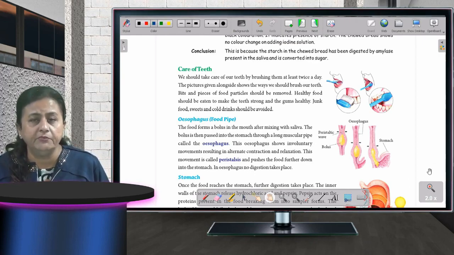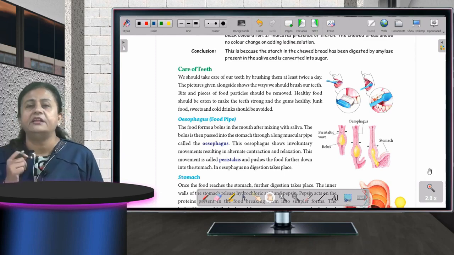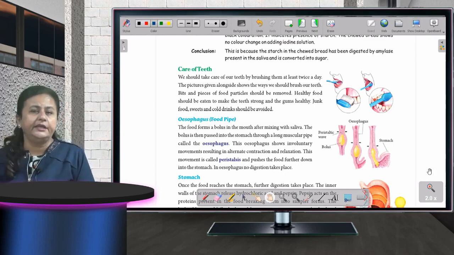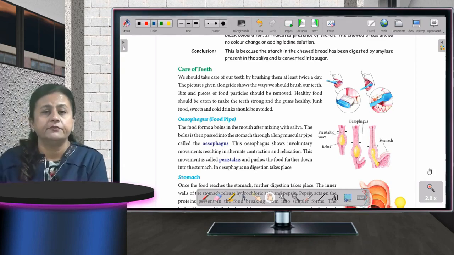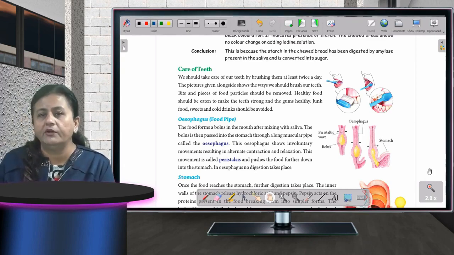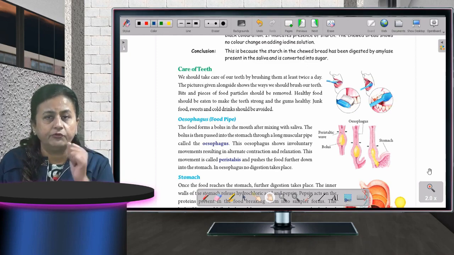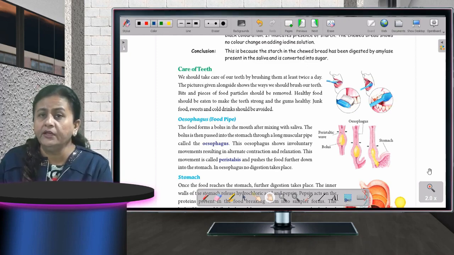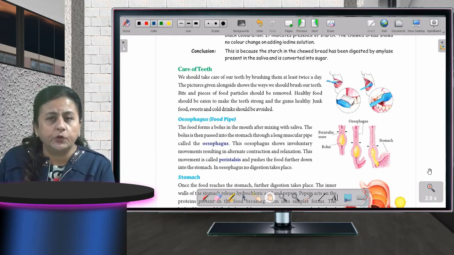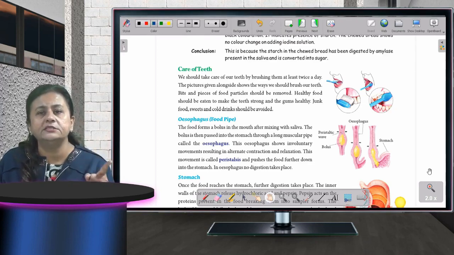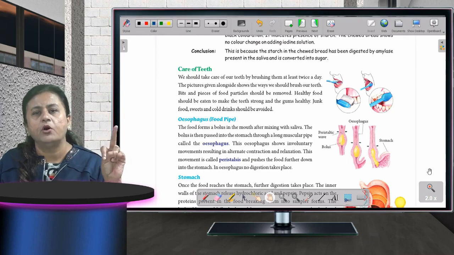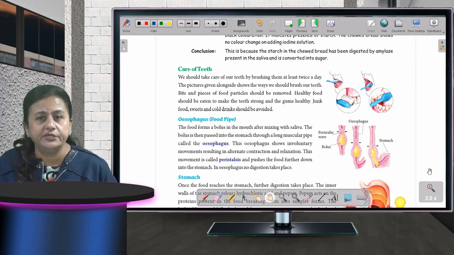Because after your meals, when you go to bed, if something is left, what will happen? It will start decaying over there, and you will have the problem of cavity. Then you have to go to the dentist for it, and eventually a day will come and you have to take out your tooth. So please, it's a request, you have to brush twice a day, not once but twice, morning and night. And night brushing is more important.